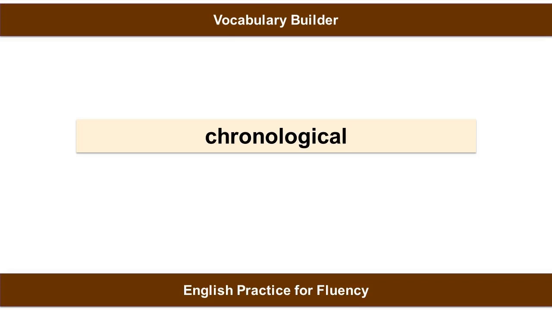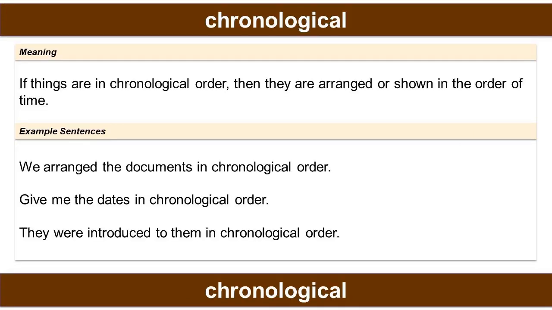The vocabulary word is chronological. Meaning of the word. If things are in chronological order, then they are arranged, or shown in the order of time. Example sentences. We arranged the documents in chronological order.